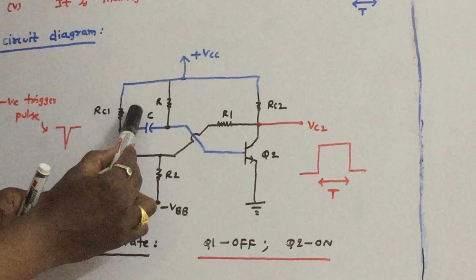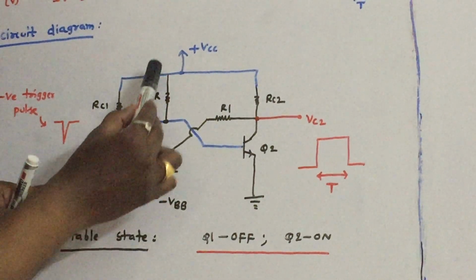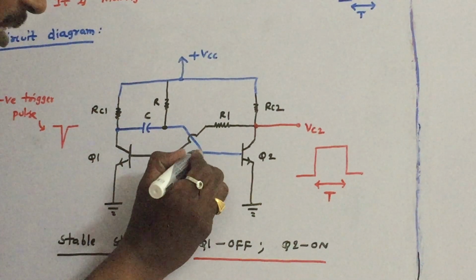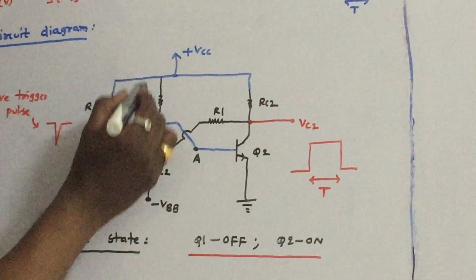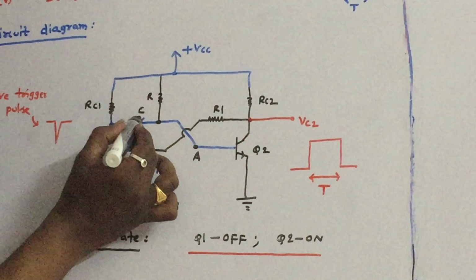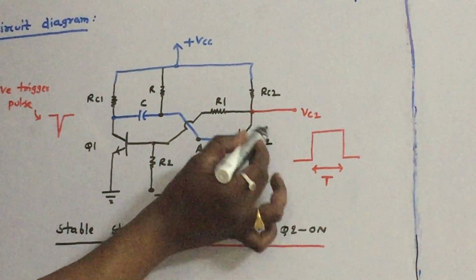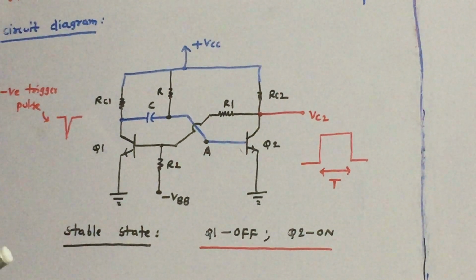So this capacitor which was charged earlier to VCC now starts discharging. So that is what you have to mention. Let us say the potential at this point is A in the circuit. Once this discharges, the potential at A becomes less and less negative. At some stage this reaches the cut-in voltage of Q2, hence Q2 is turned into on condition, similar to the astable multivibrator.